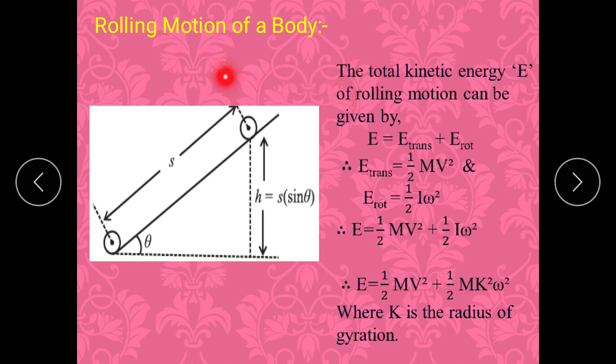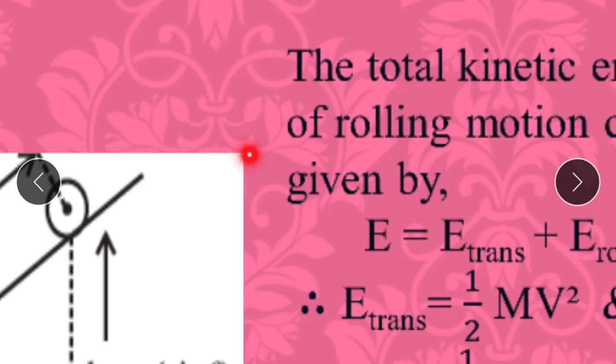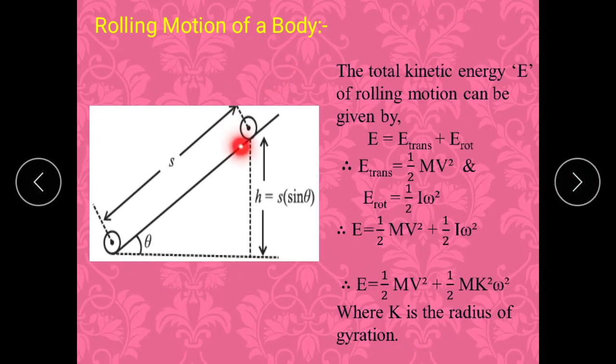The last topic of this chapter is the total kinetic energy, that is, rolling motion of a body. Here we have to find the total kinetic energy. How is it? See over here, this body rolls down from this inclined plane, right? Initially the body is at rest, so the initial velocity will be 0. When that body rolls down, you will find that there is a single point which moves in a straight line, that is the center. The center of this body moves in a straight line path.